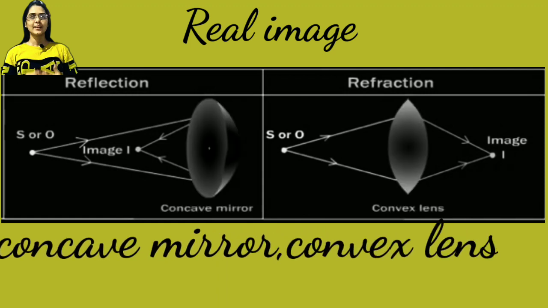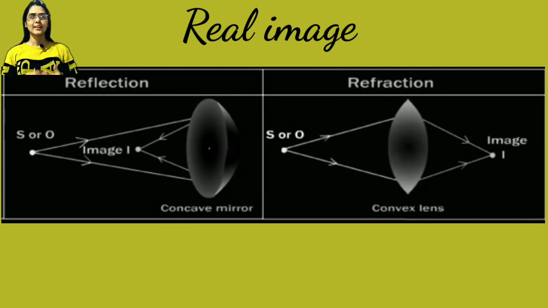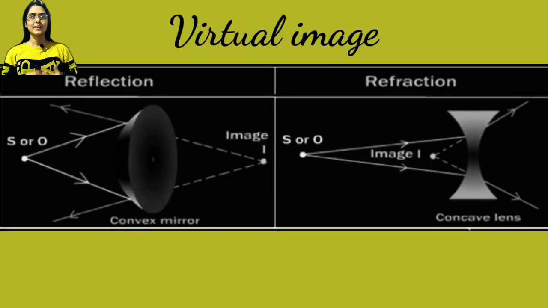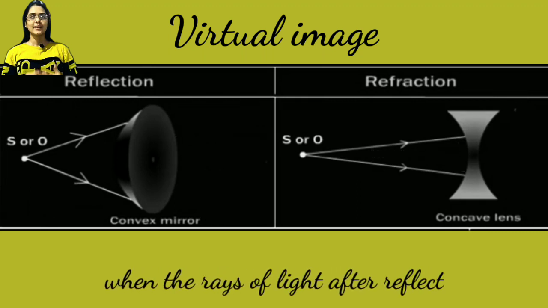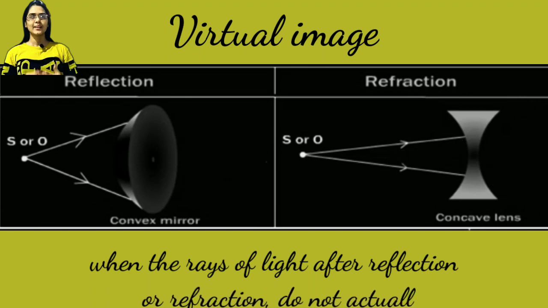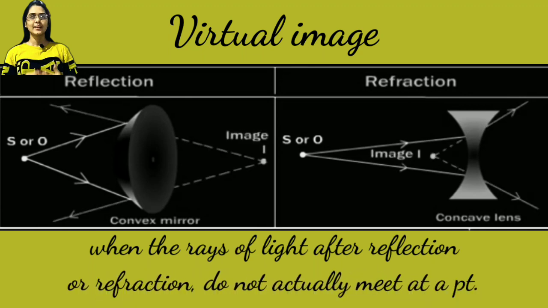Now let us understand the second type, the virtual image. When the rays of light after reflection or refraction do not actually meet at a point but appear to meet, the image formed is called a virtual image.